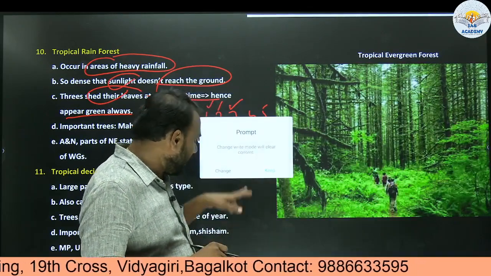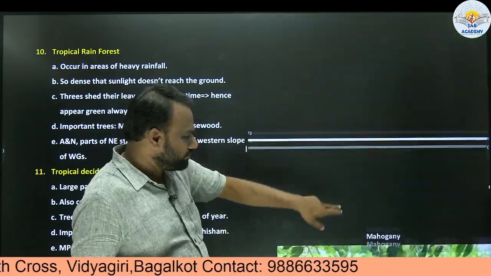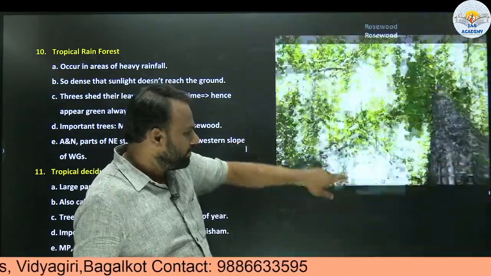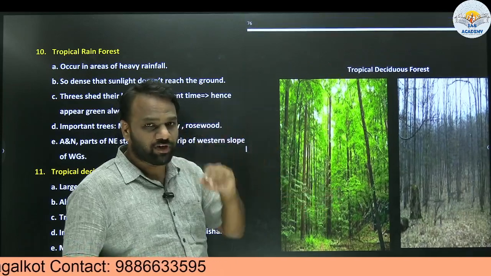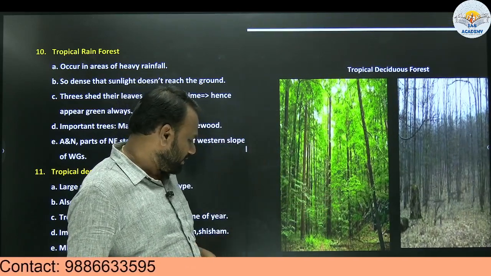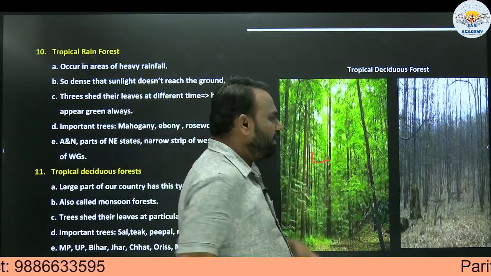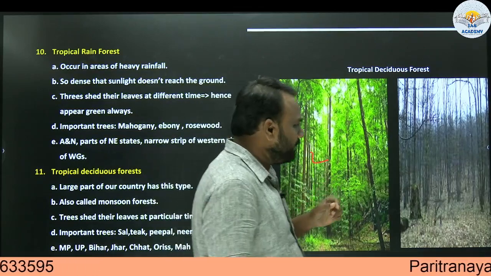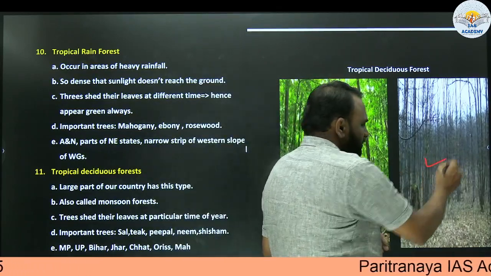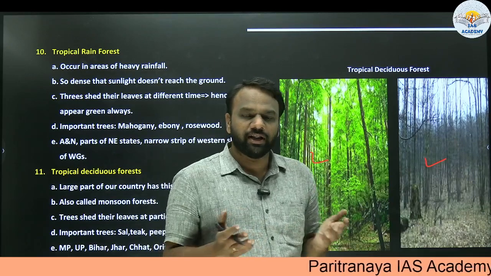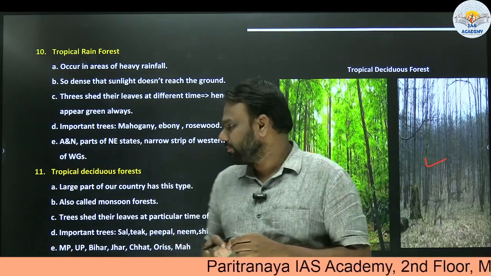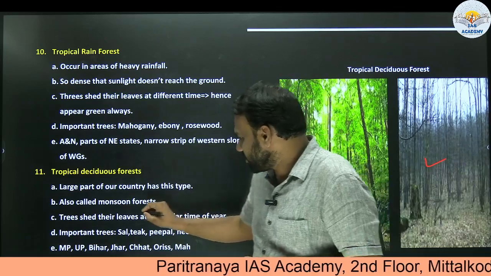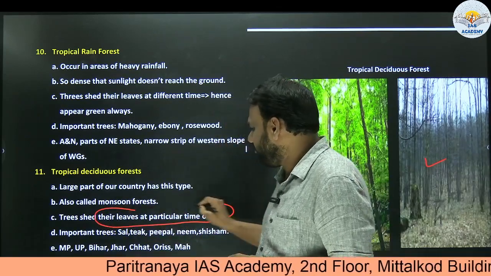But look at this tropical deciduous forest. What happens? In one particular season, it is completely green, and at some other point of time, there are no leaves. Why? Because all the trees shed their leaves at the same point of time. Trees shed their leaves at a particular time of year.